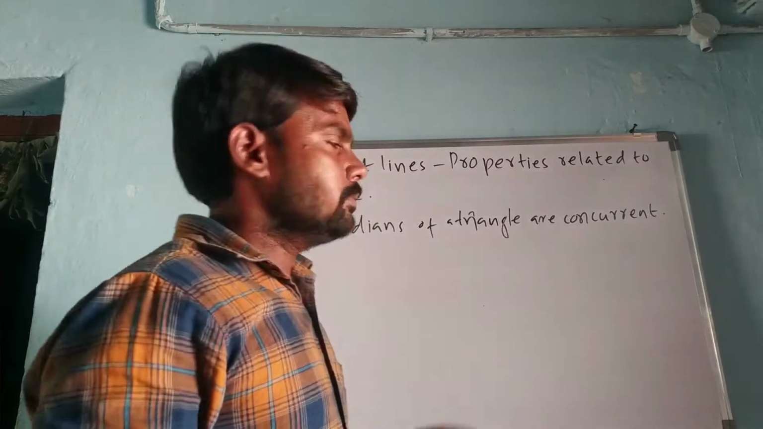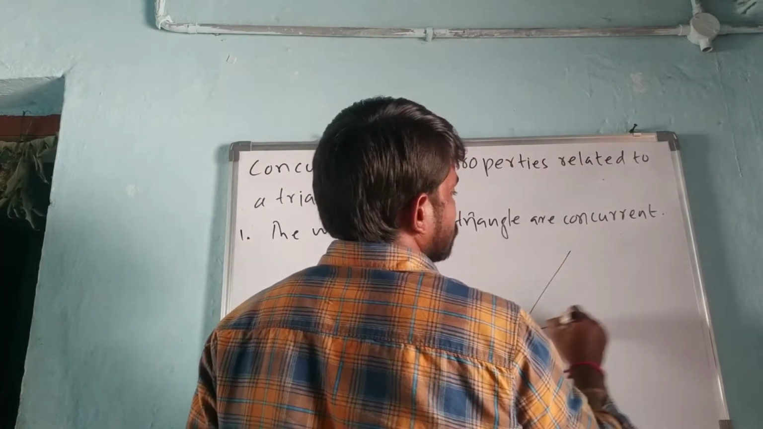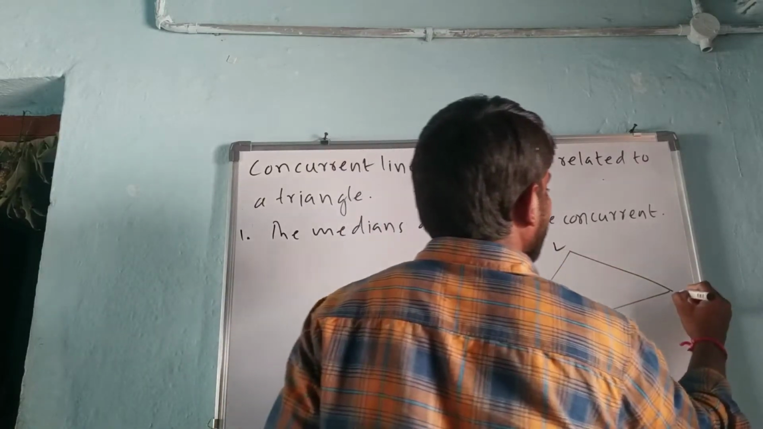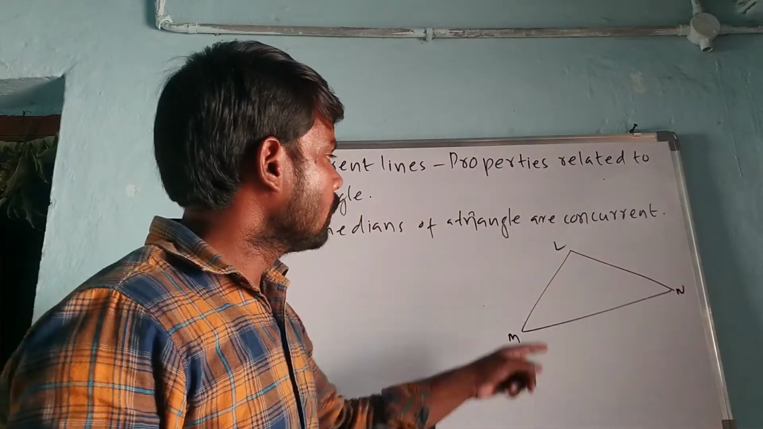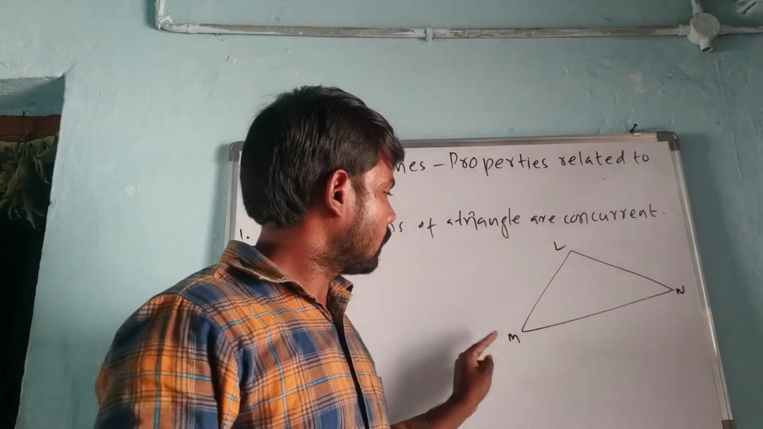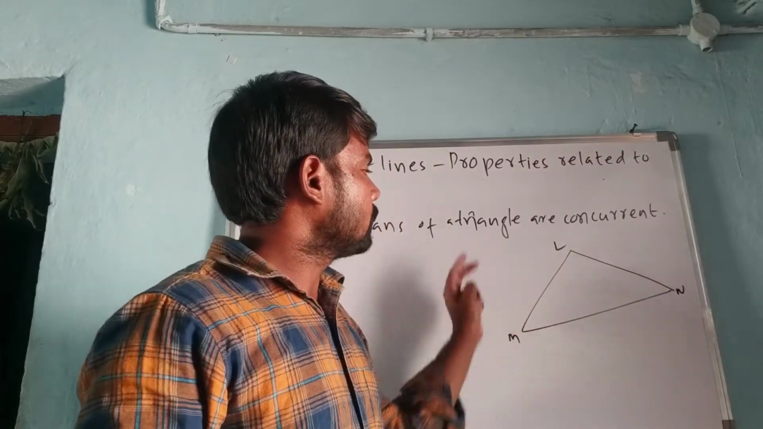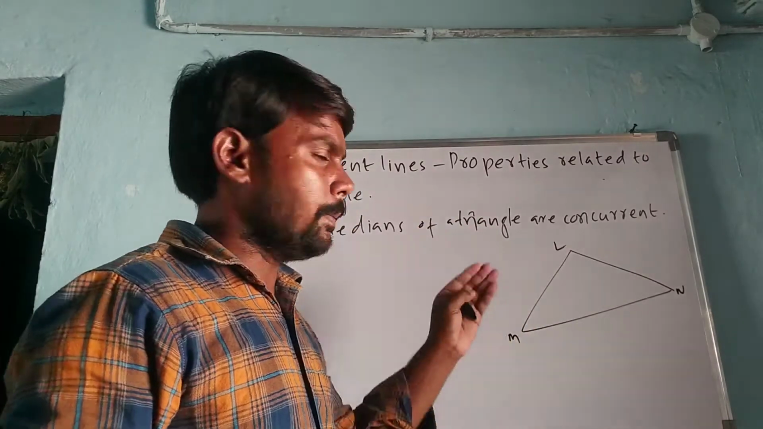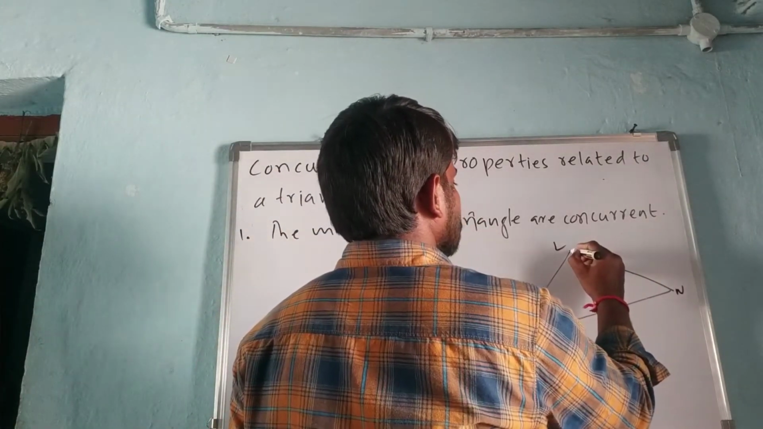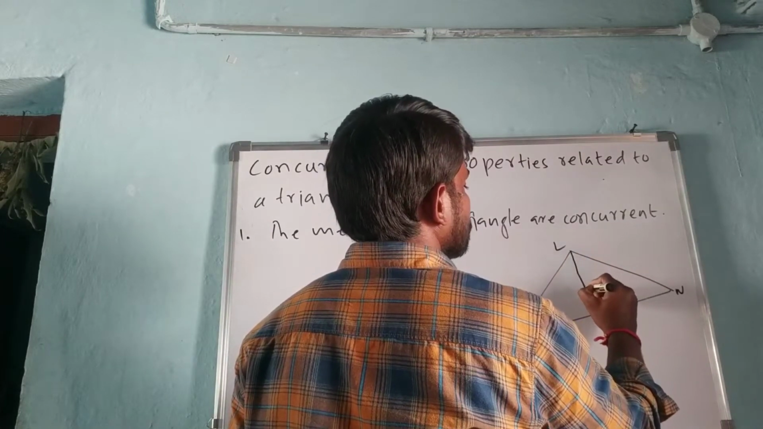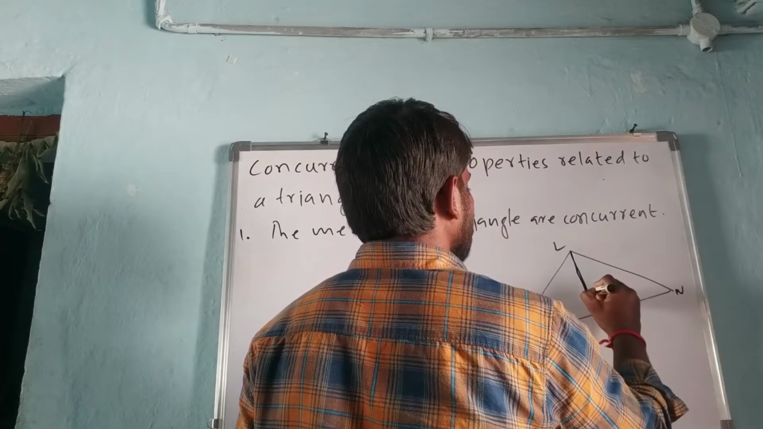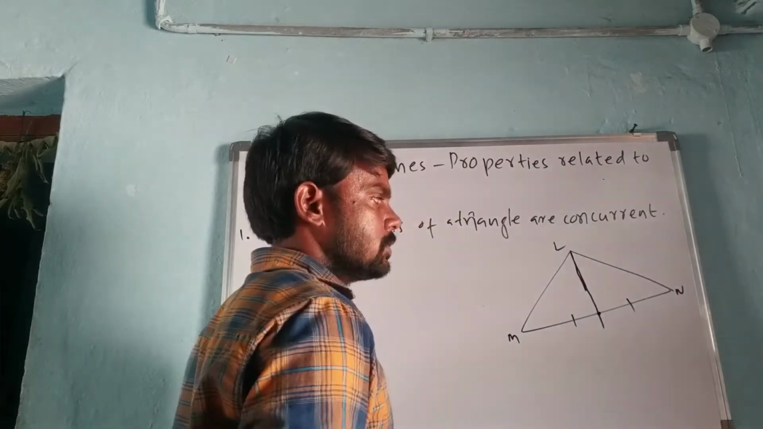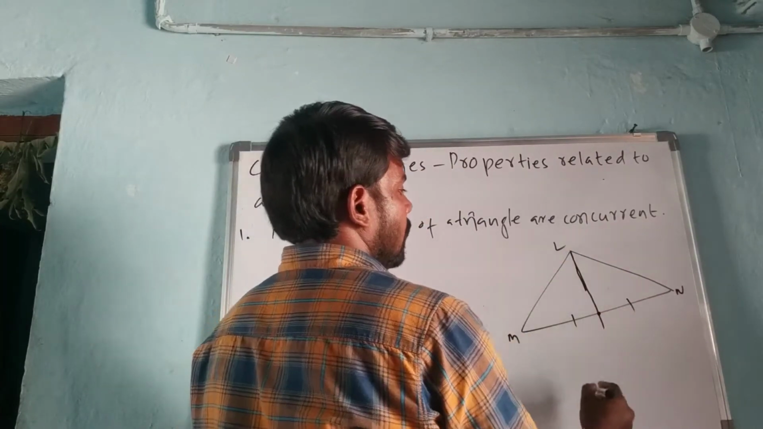So, look at the board. Here, the triangle is drawn. The triangle is LMN. L is a vertex, M is a vertex, and N is a vertex. So, it has three vertices. Now, a median is a line coming from a vertex to the midpoint of its opposite side. This is the midpoint of its opposite side. So, this is called a median.